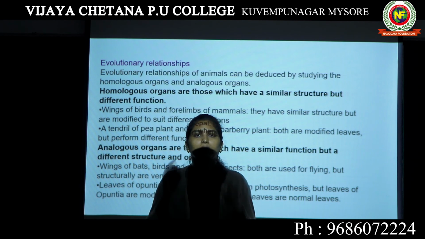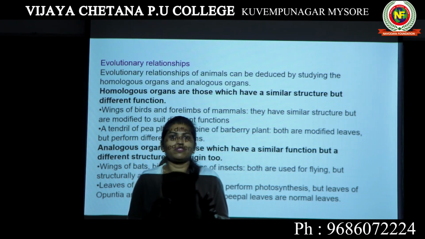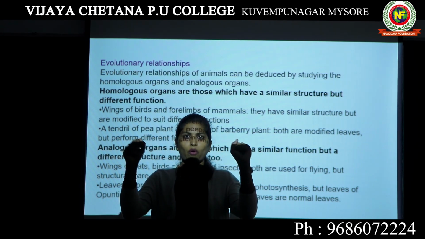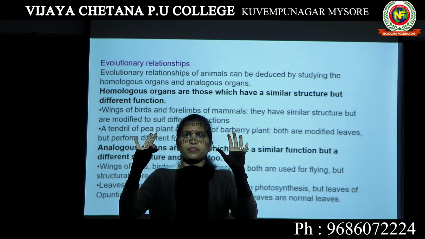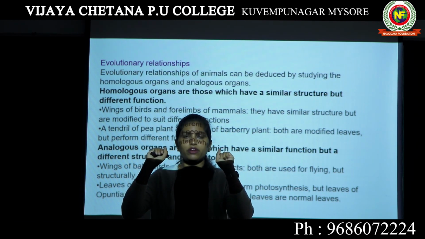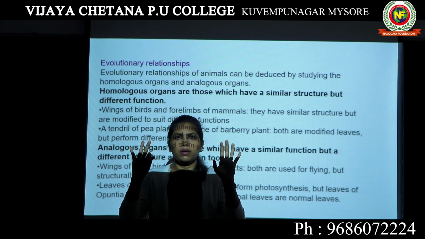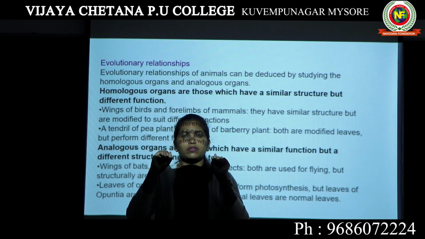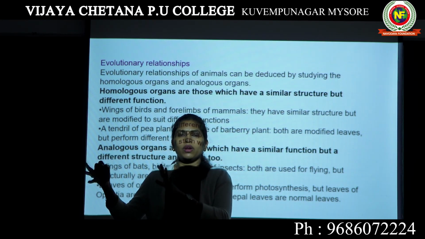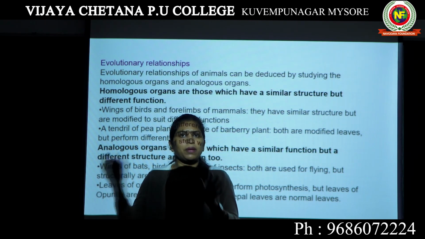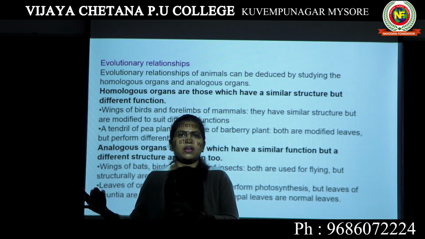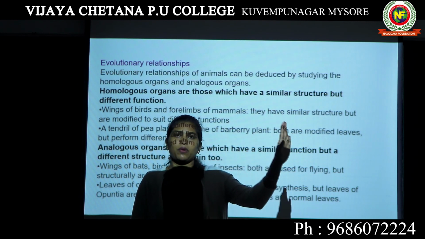There is a theory which supports that if you look into the anatomy of the human forelimb, our hands, it is similar to the anatomy of the forelimb of a cheetah. That means we and the cheetah were closely related once upon a time.